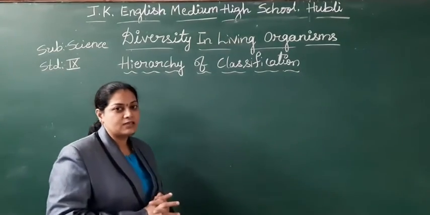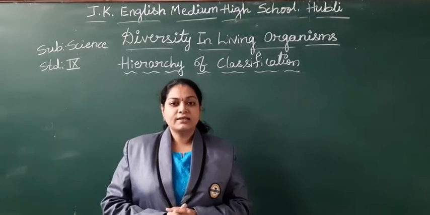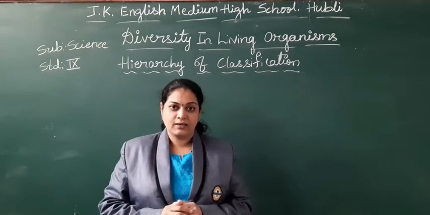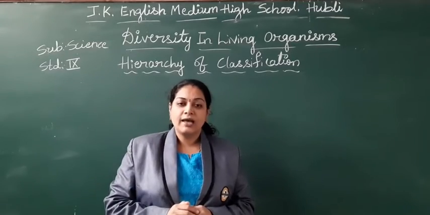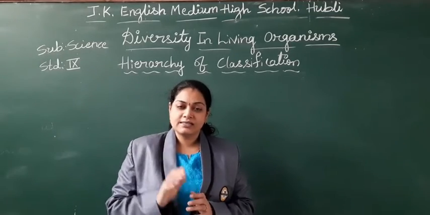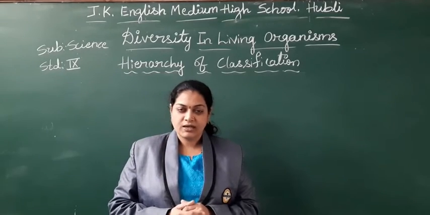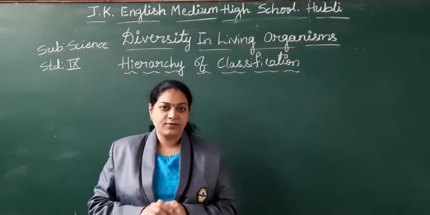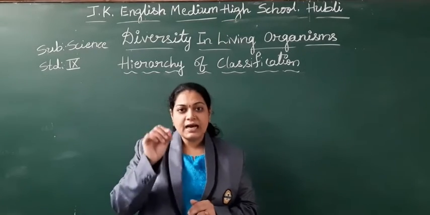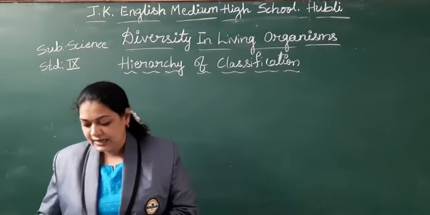In the previous class we already discussed the meaning of the classification, students. So let us learn the hierarchy: which should come first, which should be the second, which should be the third. Like that, they started making the groups of organisms. That is called the hierarchy of a classification. This hierarchy of a classification was done by many scientists.